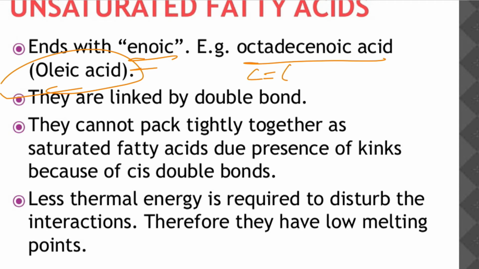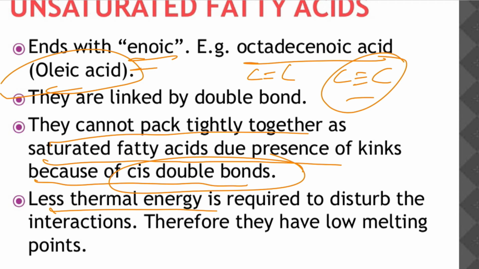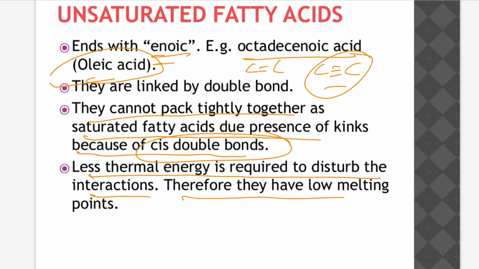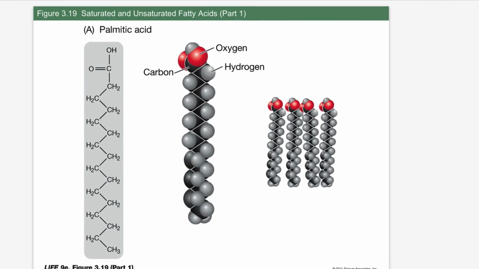So they have linkages like double bonds in between the fatty acid chain. They cannot pack tightly together like saturated fatty acids due to the kinks caused by cis double bonds, due to the deformation in the chain caused by the double bonds. Due to this chain structure, they are normally liquids at room temperature. Less thermal energy is required to disturb the interaction, so they have low melting points. So that's the reason for low melting points.